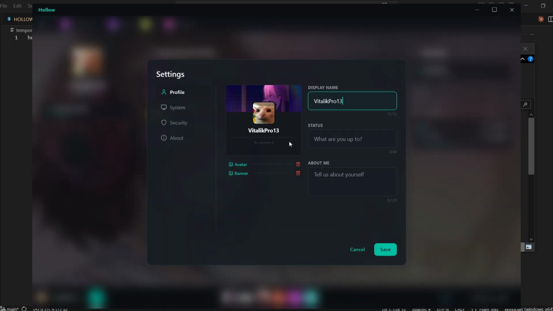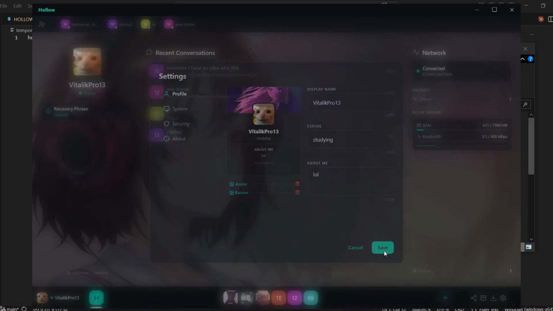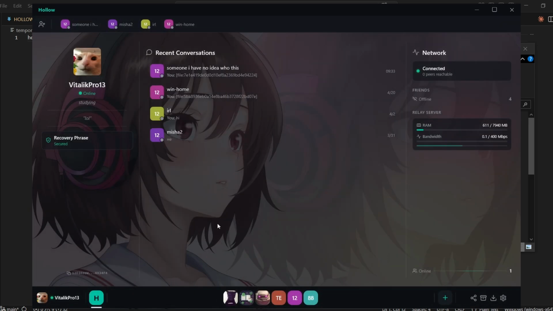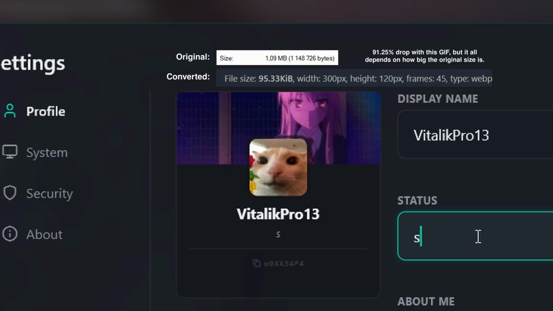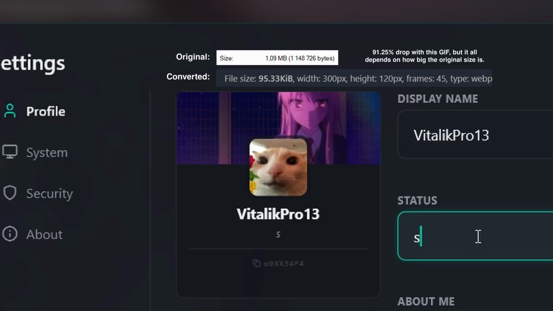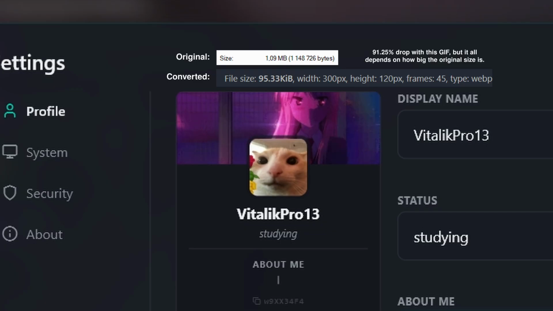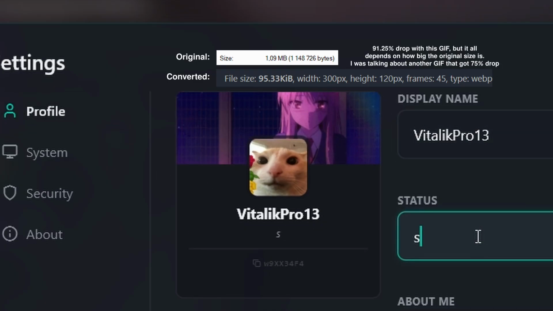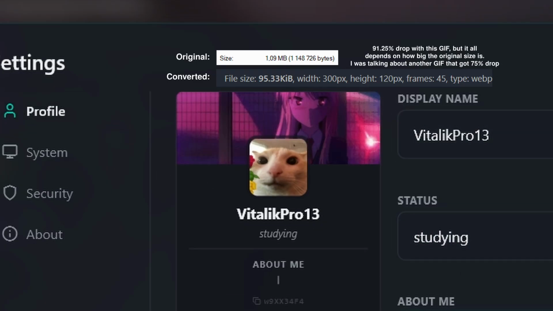On profiles, you can put whatever name you want, an avatar or a banner which supports GIFs, but don't be mistaken, they're also converted to WebP. It supports animation, so if we apply the same 50% quality, we get almost the same quality, but with a smaller file size. Not that impressive, but almost 75% reduction is still better than nothing, right?